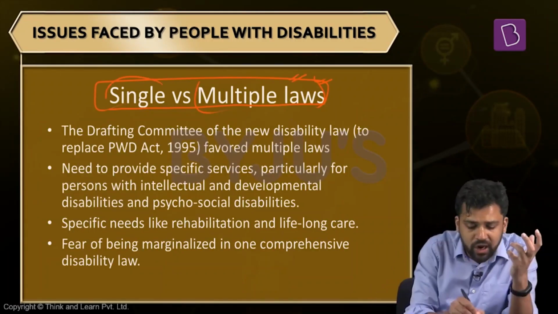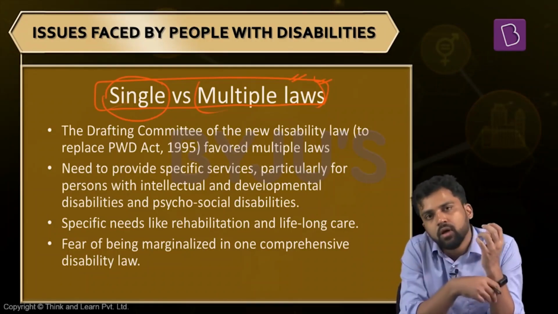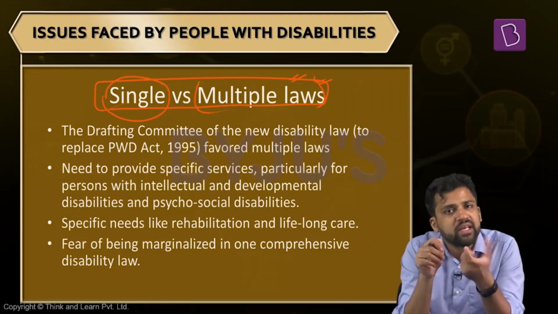But now tell me one thing, why are we going for multiple laws? Why can't we handle all these things using one single law? What can be the challenge here? What can be the issue here? If you are having a single law, there can be multiple advantages.